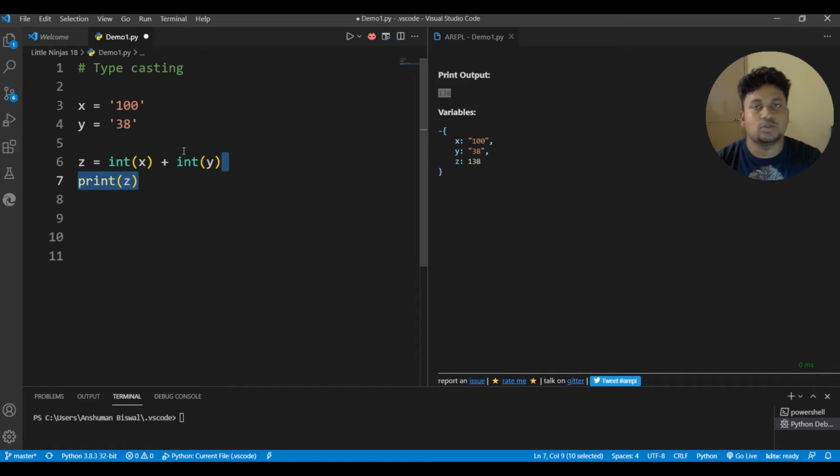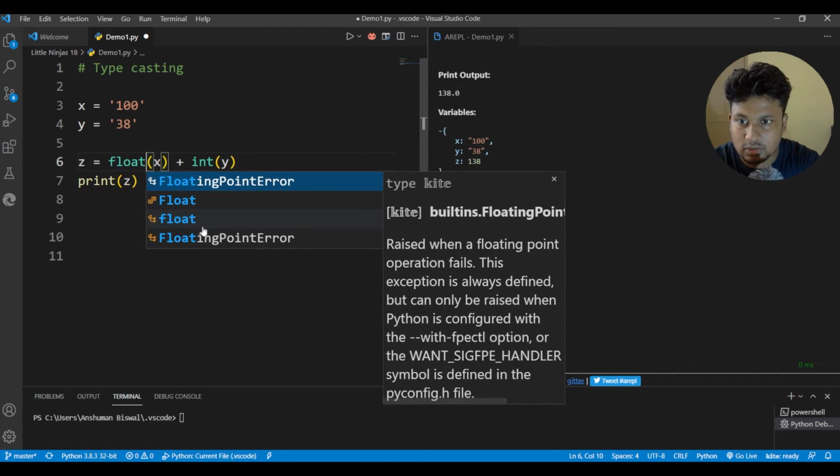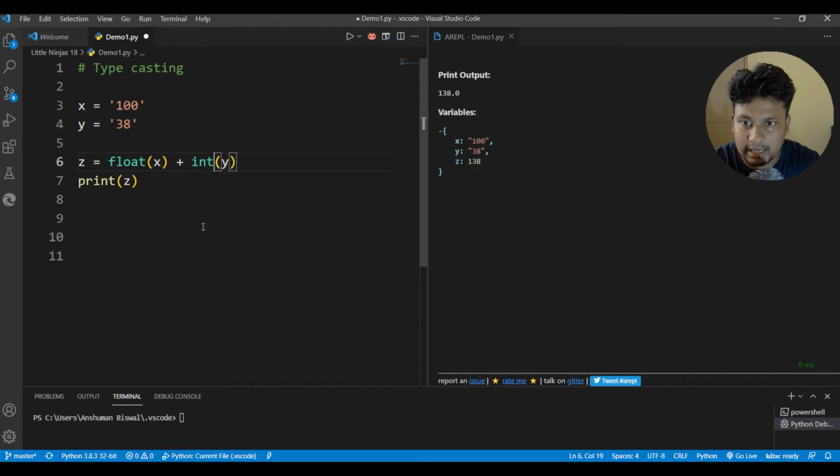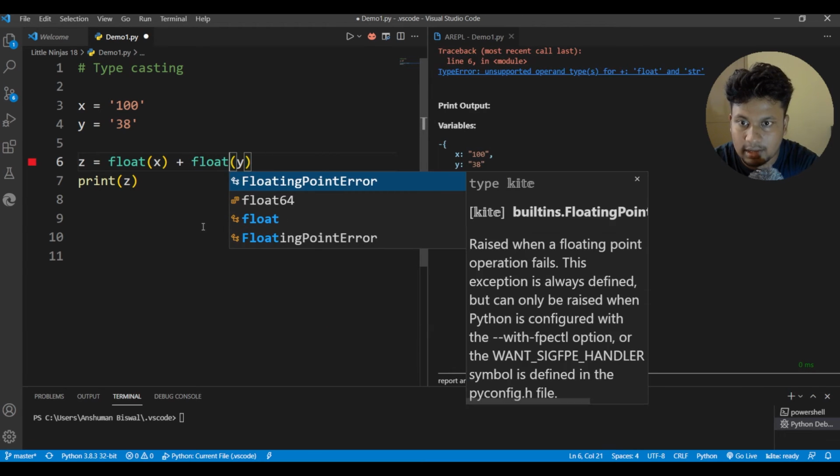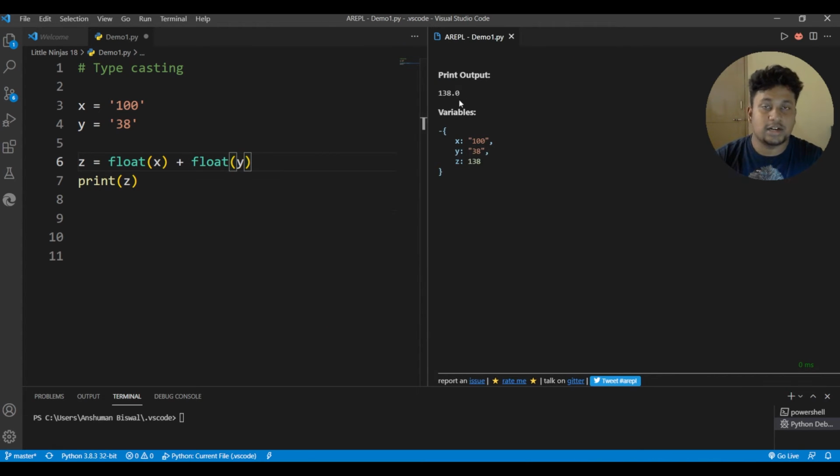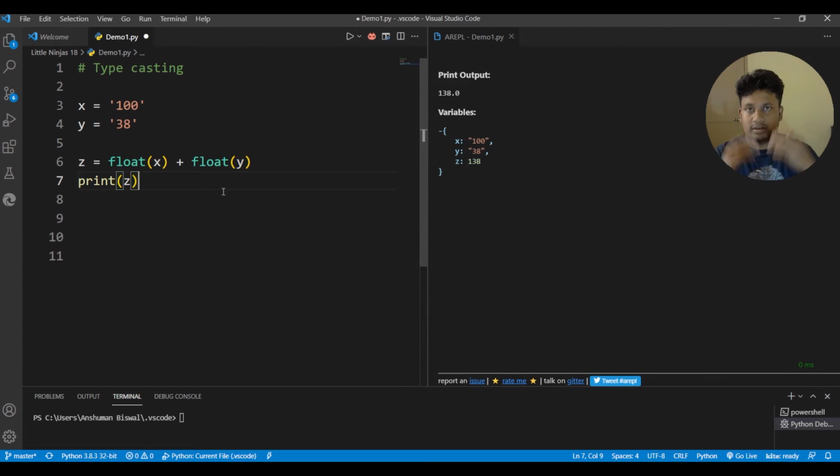So that is the use of typecasting. The same way you can typecast these values to float as well. So if I give float here and then float here, now you can see I get the value 138.0 because I have typecasted these values to float. So that is how you can typecast the values if you are facing some string values and you still want to use those string values to do some mathematical operation. You have to use typecasting.